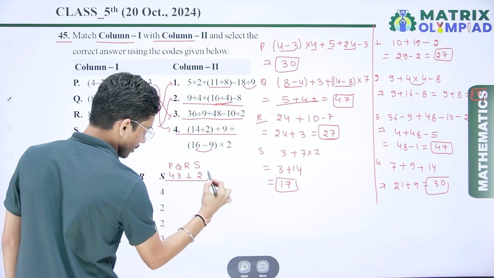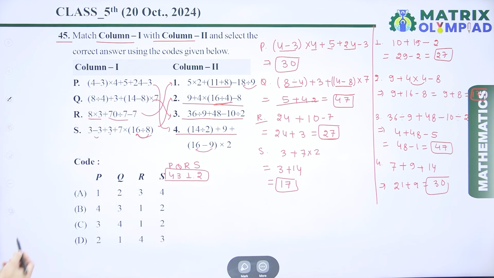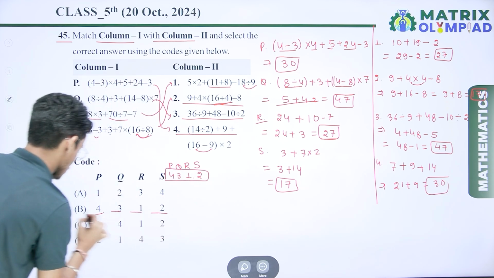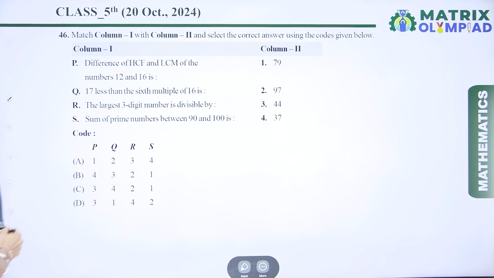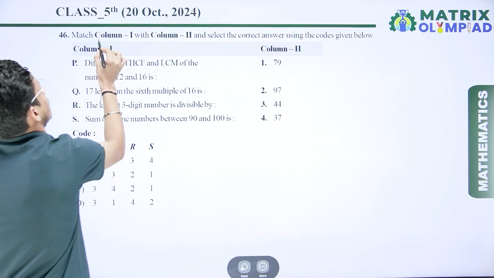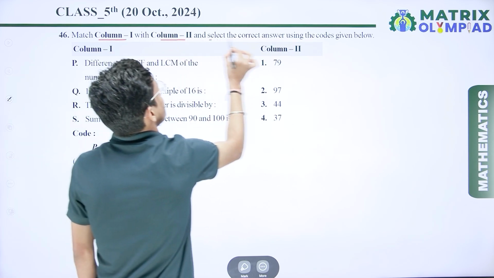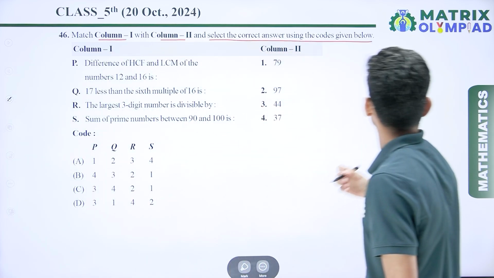So 4, 3, 1, 2. So check where is the correct answer. 4, 3, 1, 2. So here option number B is the correct answer. Now if I talk about the next question, that is match column 1 and column 2 and select the correct answer using the code given below.